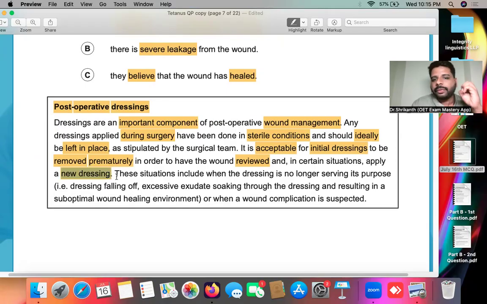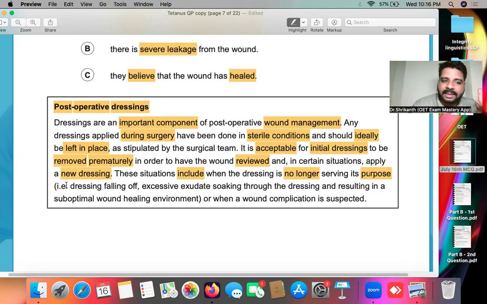So for reason number one, to review the wound. If you want to review the wound, or if you want to apply a new dressing, in those two situations, in those two circumstances, you can remove the dressing prematurely. These situations include... now see, now a third situation is coming. Include when the dressing is no longer serving its purpose. No longer serving its purpose means what? What is the purpose of a dressing? To protect the patient. So now the purpose is not being fulfilled by the dressing. So in that situation, we can remove the dressing.